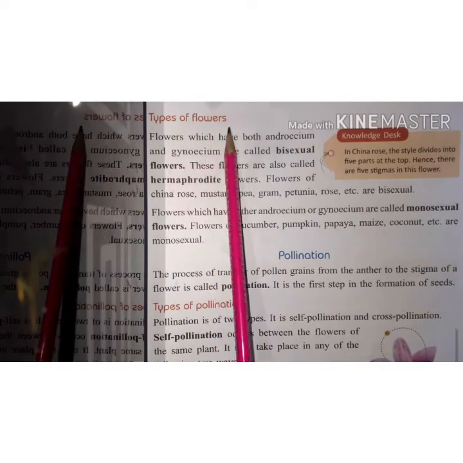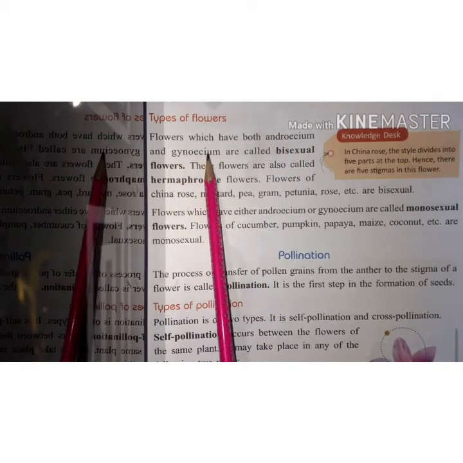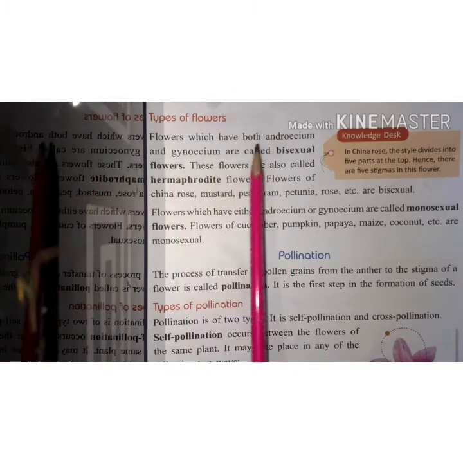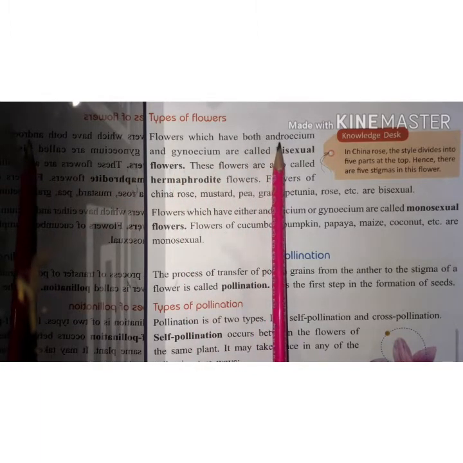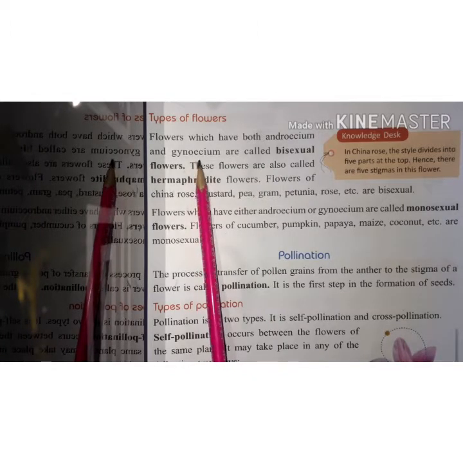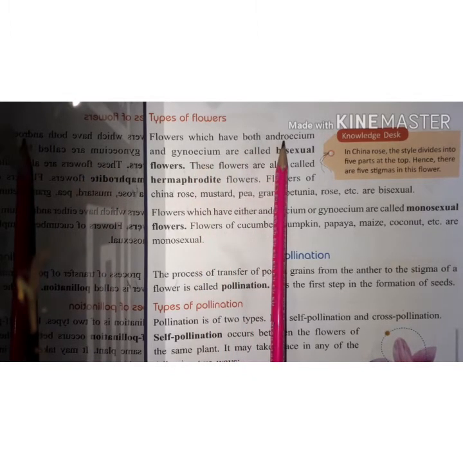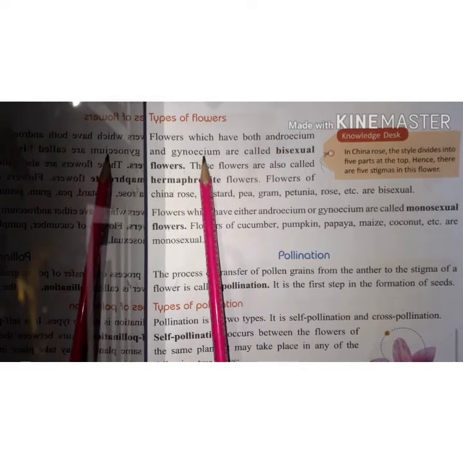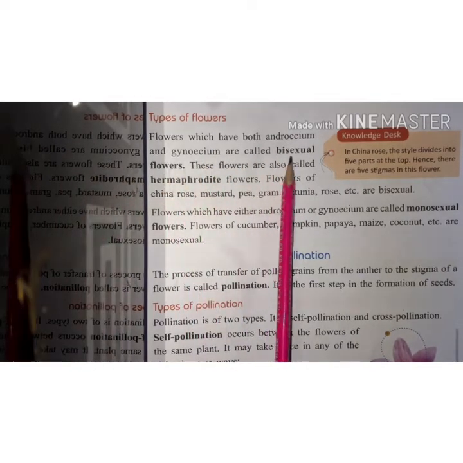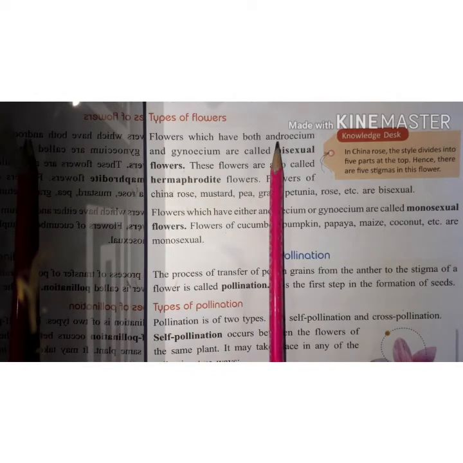Types of flowers. Flowers which have both androecium and gynoecium are called bisexual flowers. Androecium is the male part and gynoecium is the female part. Bi means both the character of male and the character of female.